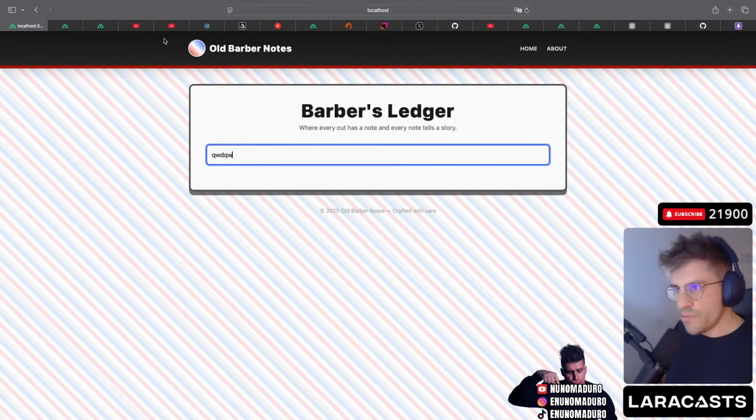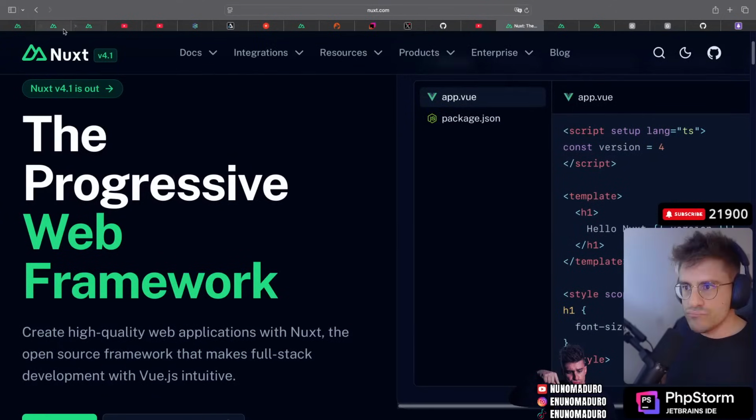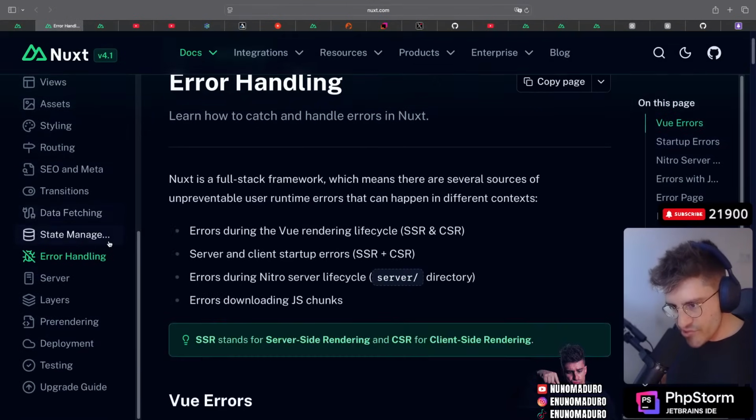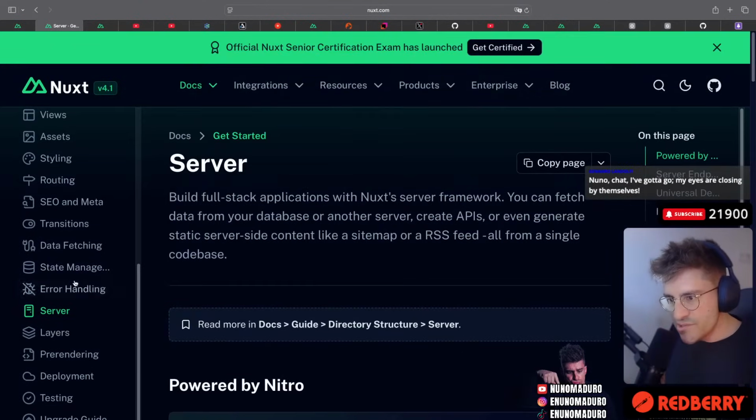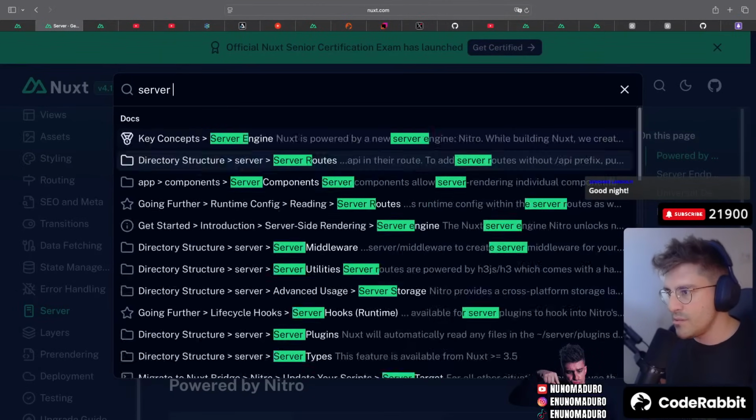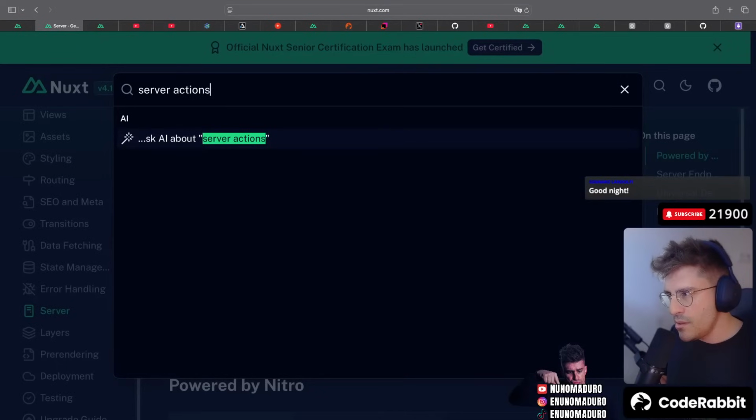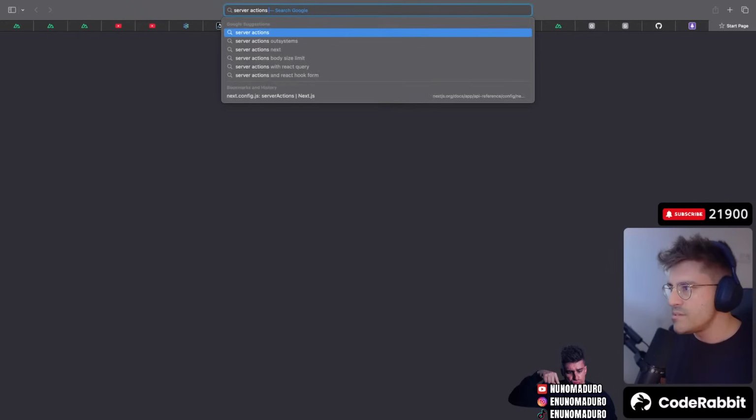Let's go back to the documentation again. I want to search for server actions. Okay. Server actions. Let's see. Why do I search for server actions? Maybe we just search it. That's a thing we could do, you know. Just type here server actions. And there is nothing about it. Interesting. And there is also an error in my browser. Perfect. Server actions Nuxt.